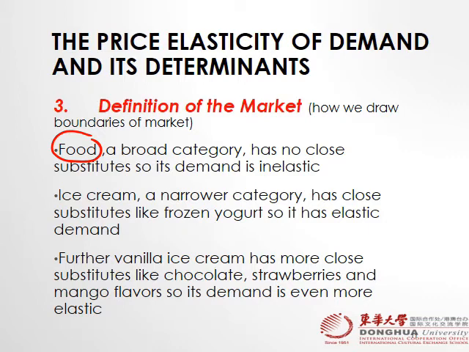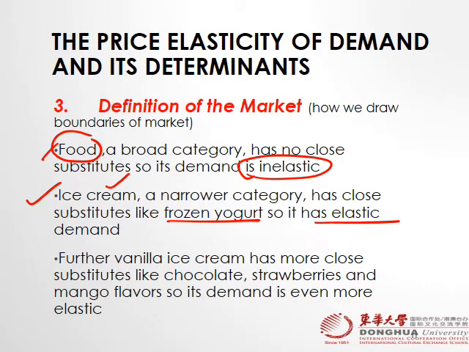So when the market is broader, fewer substitutes are available, which means its demand is inelastic. If the market is narrow, for example, ice cream is a narrower category than food, it has elastic demand because ice cream has a substitute, frozen yogurt.